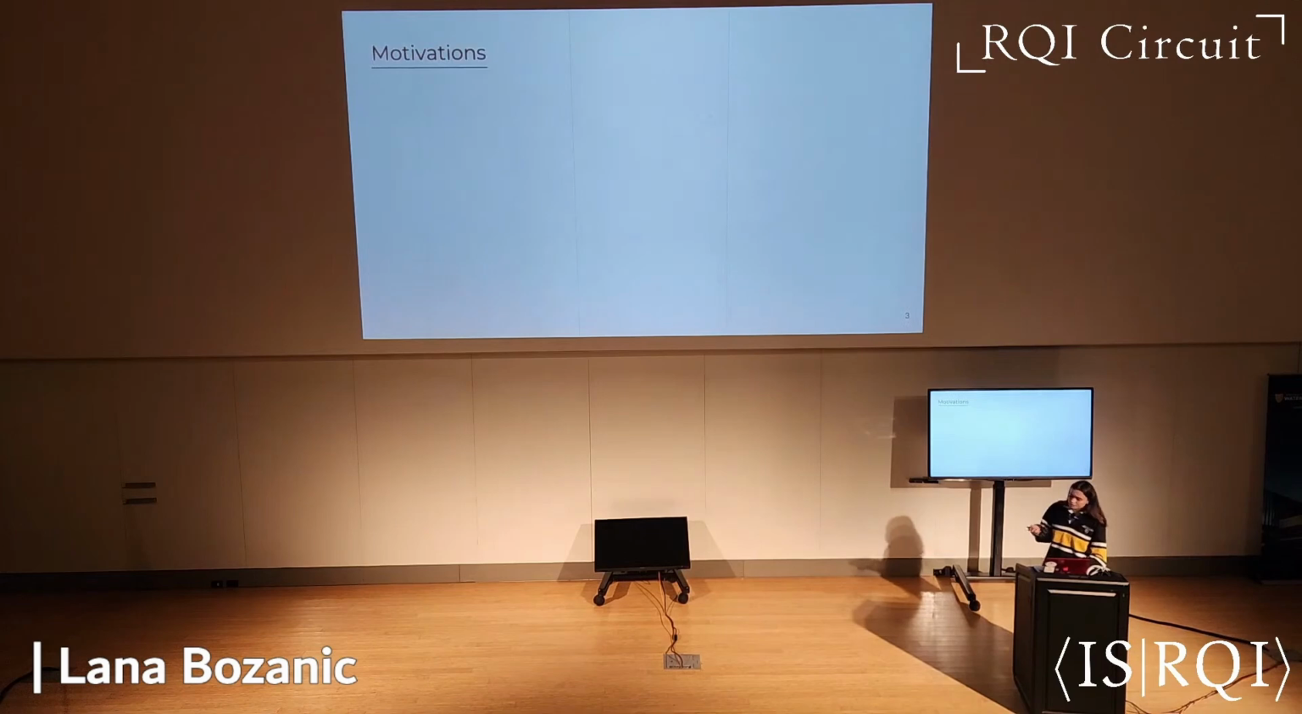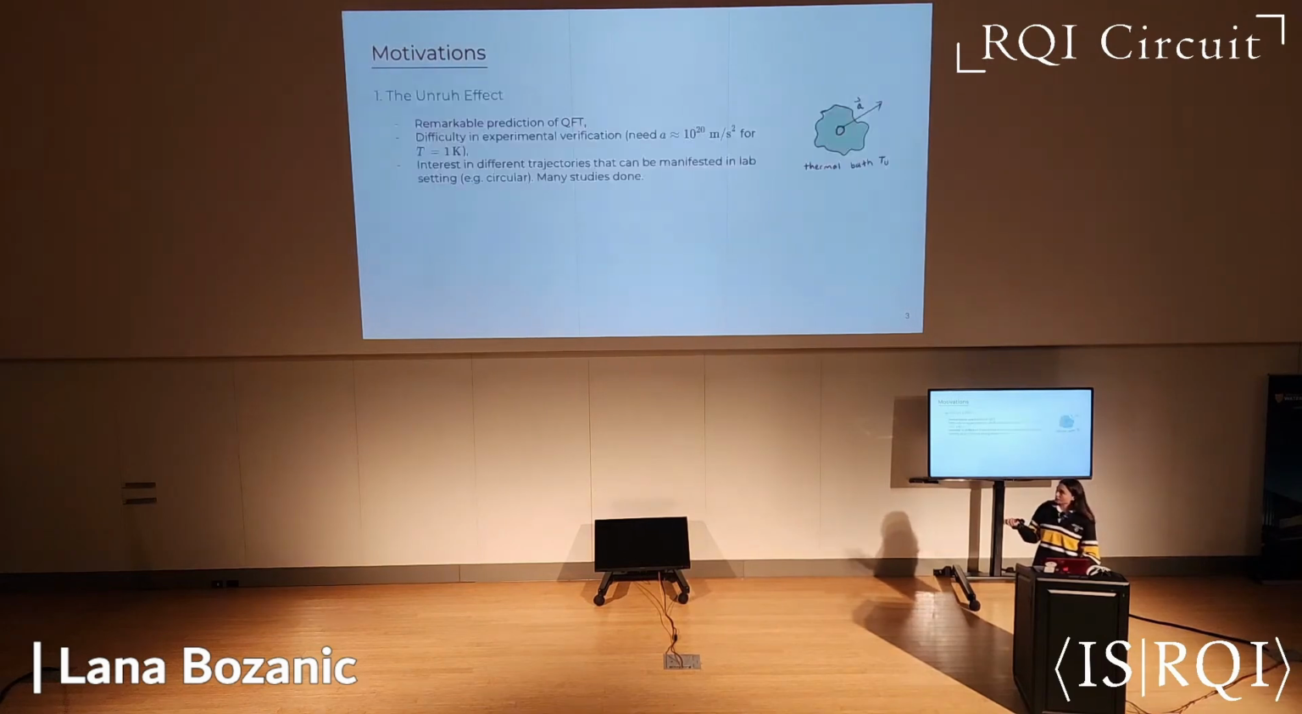There were two main motivations for this project, the first being the Unruh effect, which I'm sure many of you are familiar with. It is a remarkable prediction of quantum field theory that tells us if we have a linearly accelerated detector, it will experience a thermal bath with temperature T_U that is proportional to its acceleration. Because of its significance, there has been a lot of interest in trying to experimentally prove this effect. But there are a lot of hurdles in trying to do so, one of which is that you would need an acceleration of about 10^20 meters per second squared to even see 1 Kelvin of temperature.